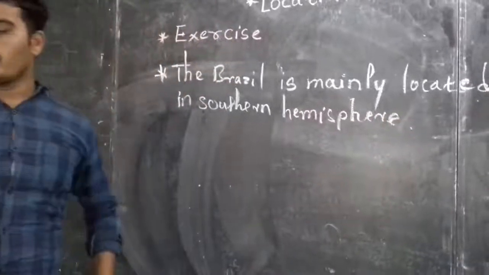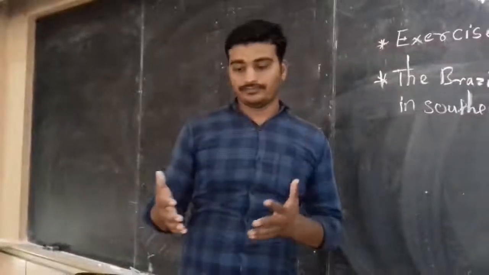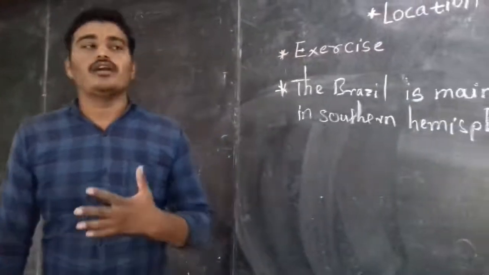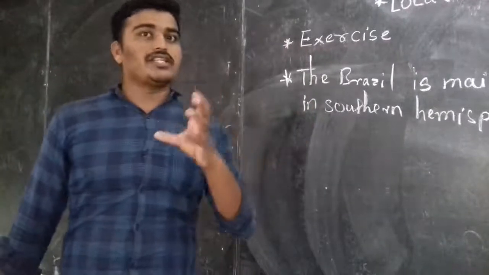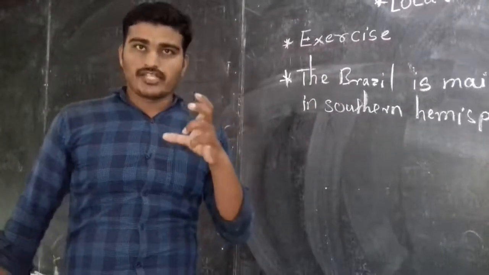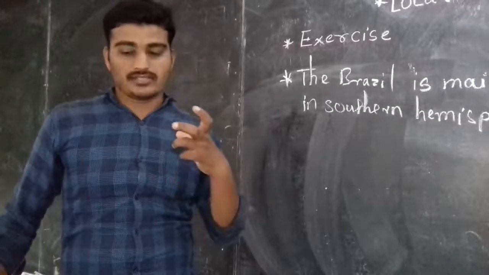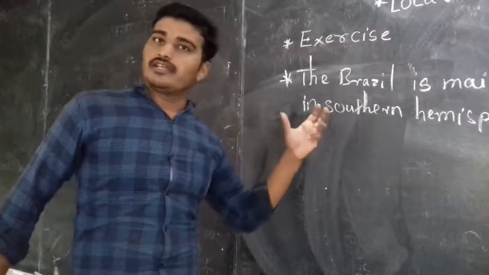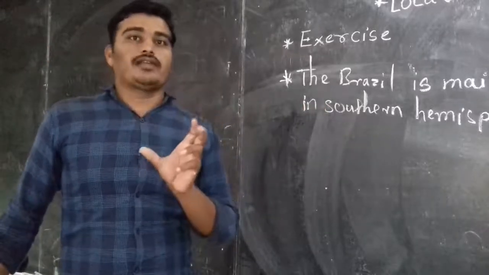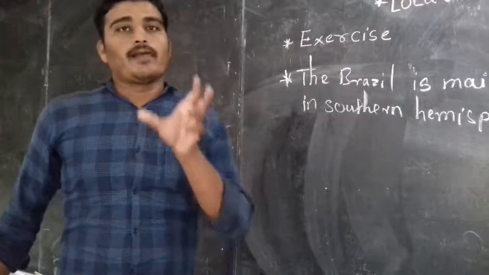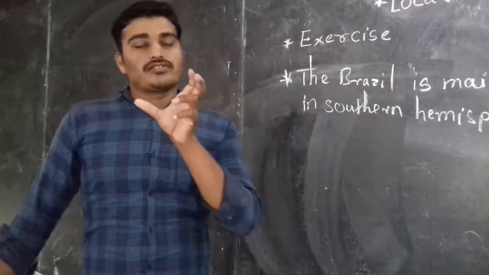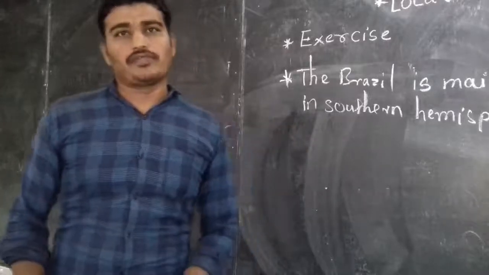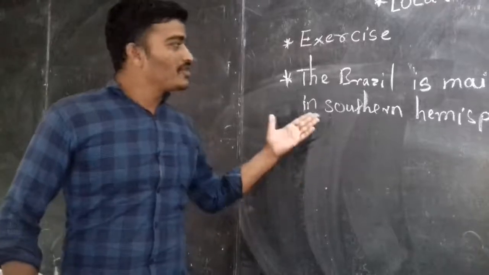In the previous lecture you have seen carefully, or you have noticed, that I told you this statement: much and more of the part comes into the southern hemisphere, and the remaining is a little bit in the northern, and less part comes into the west part of the South American continent. So the main part, the maximum part of Brazil, comes into the southern hemisphere.